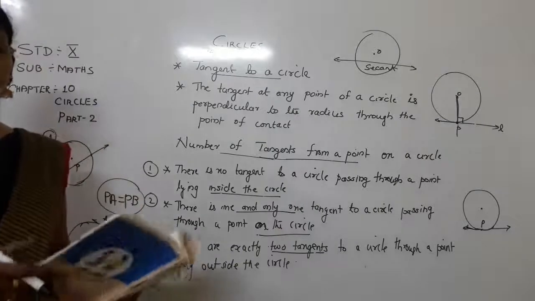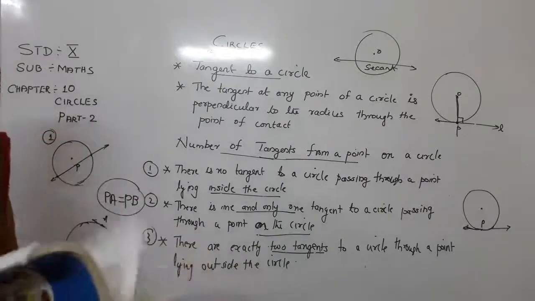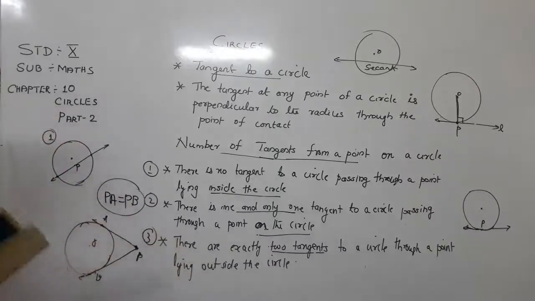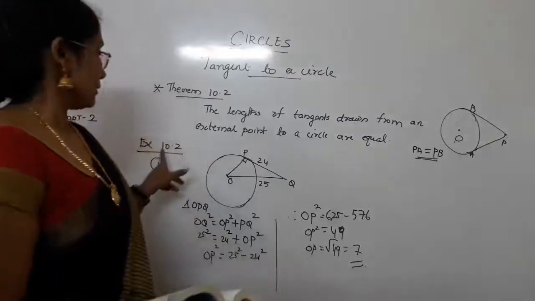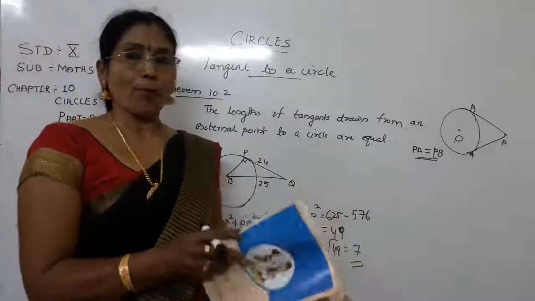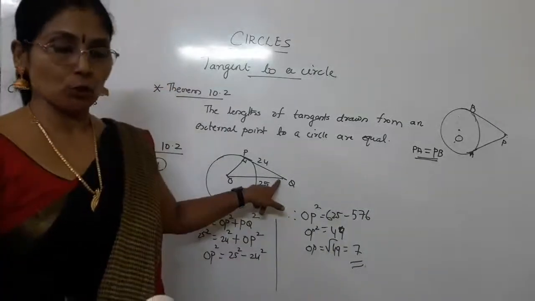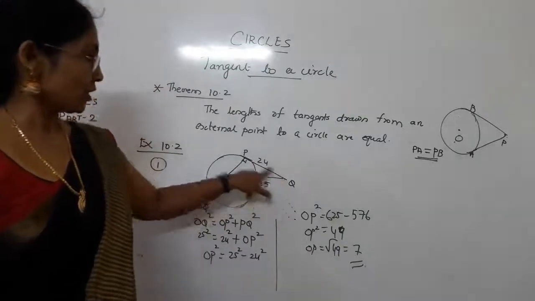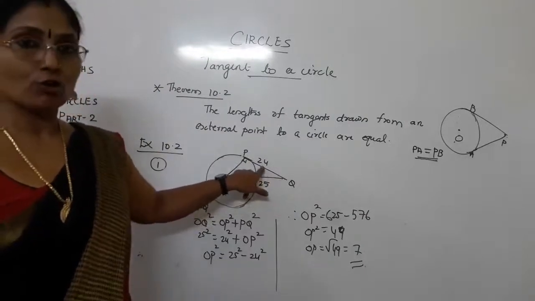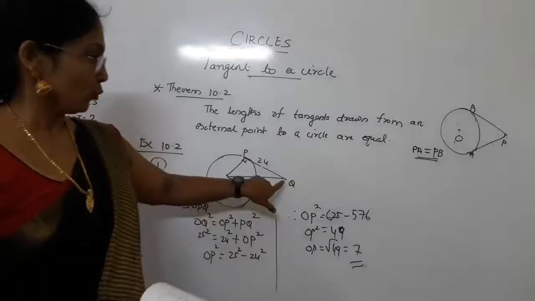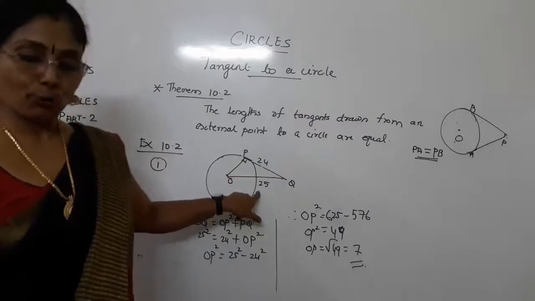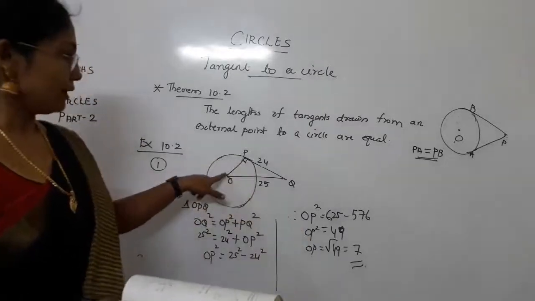Okay, let us move on to exercise number 10.2. Now look at exercise 10.2, first question. What was that question? From a point Q, that means outside, one point is given Q, for a circle, the length of the tangent. So we have drawn one tangent here. What is the tangent? PQ. PQ length is given that it is 24. Now the distance of Q from the center, so I marked here the center as O. This distance is also given as 25. Now you have to find out the radius.